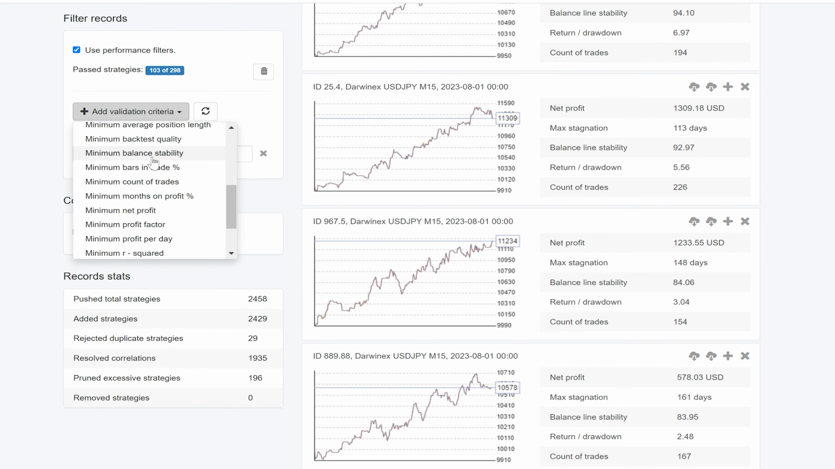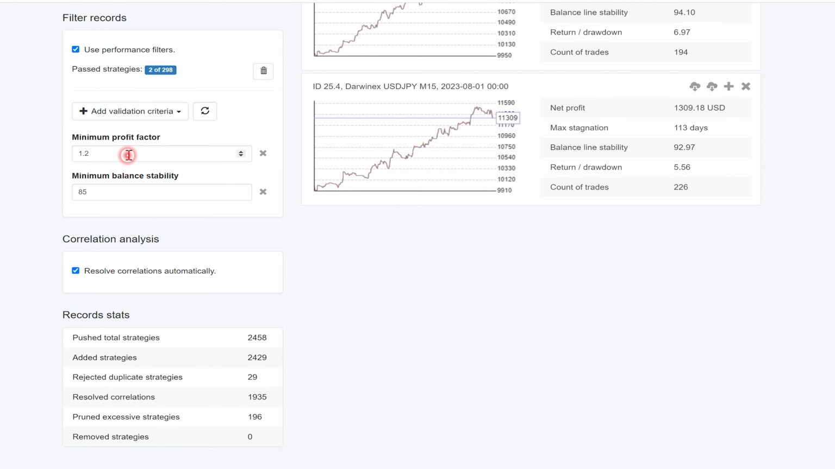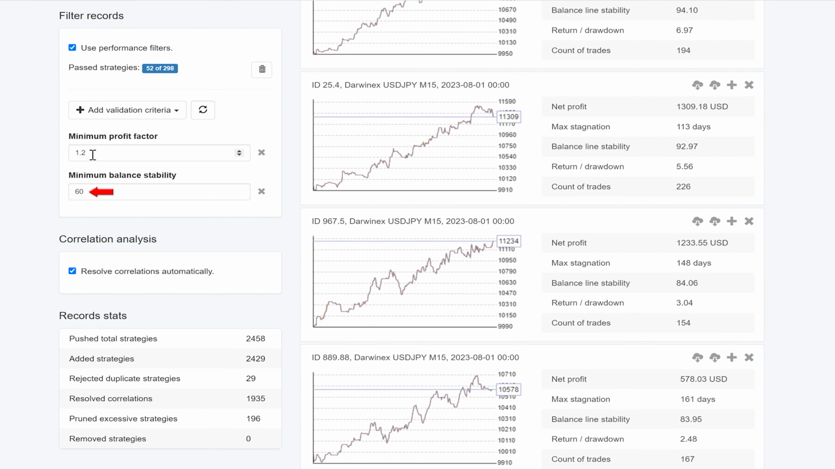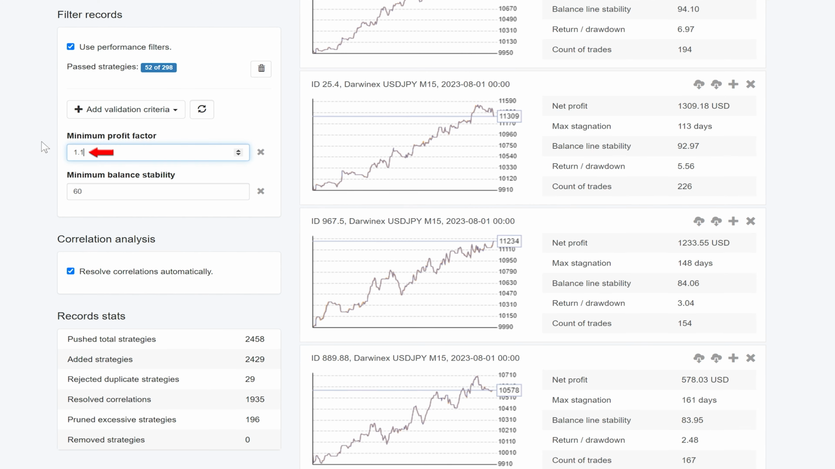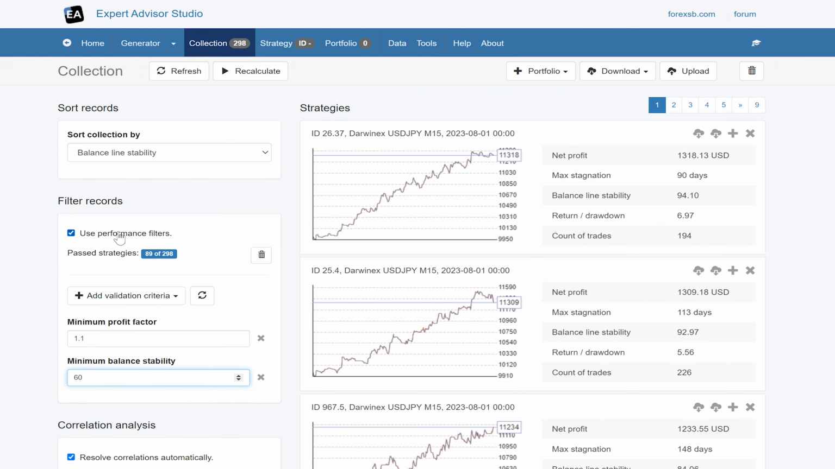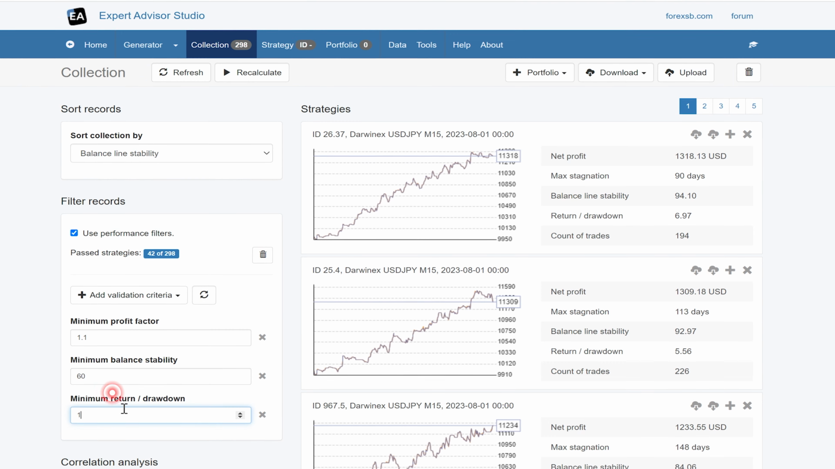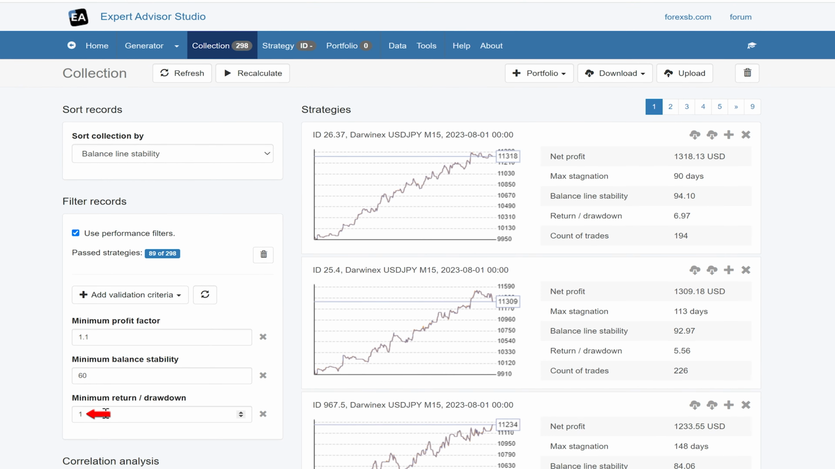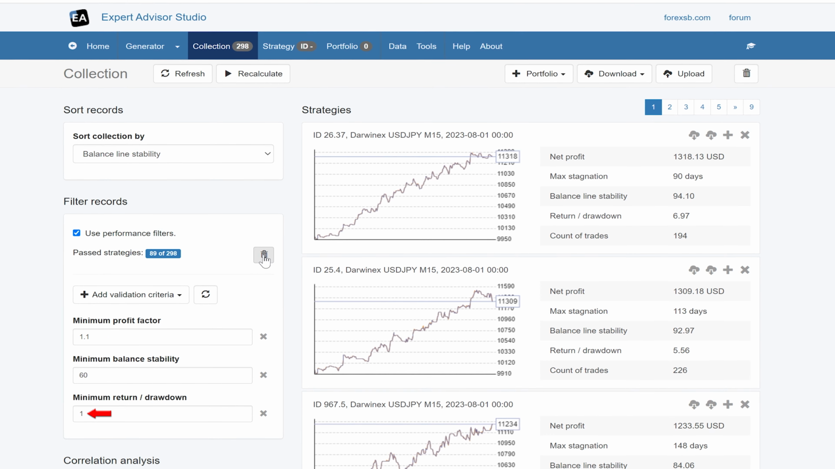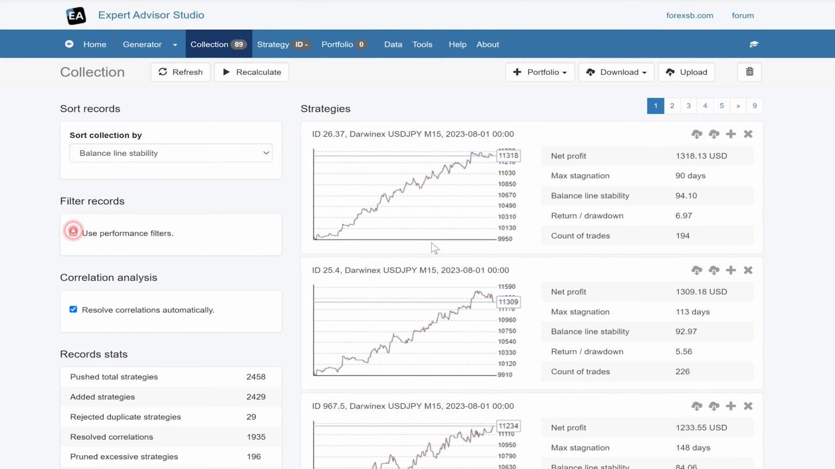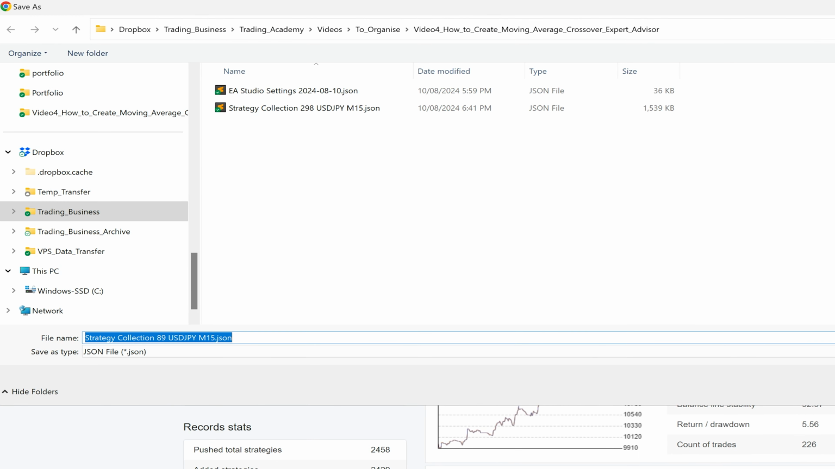So let's have a look at the minimum balance stability, and 60. Yeah, I don't really want any less than 60. I'm okay with 1.1. Yeah, 60. Okay, one more that I quite like is the return over drawdown, and so let's see if we can get one. Yeah, okay, they're all 1. That's good. Okay, so now I'm going to delete all the rest that don't pass that criteria. I'm going to turn that off, and I'm going to download this collection.